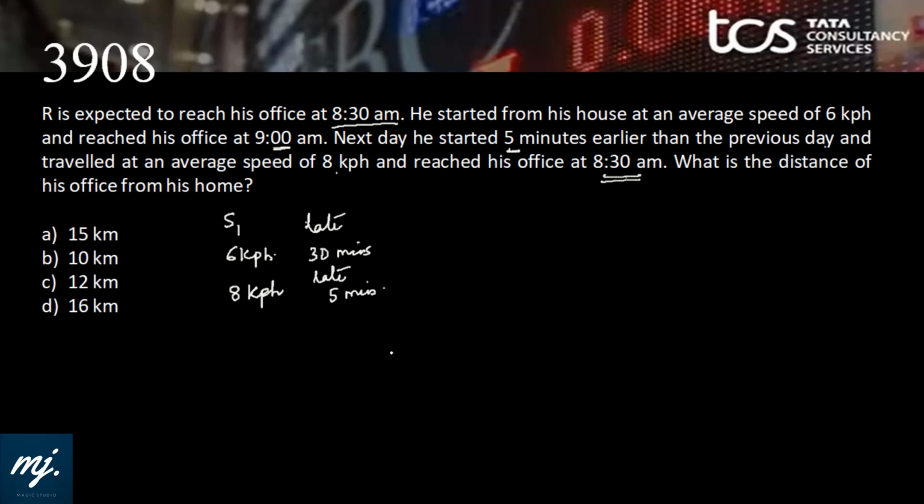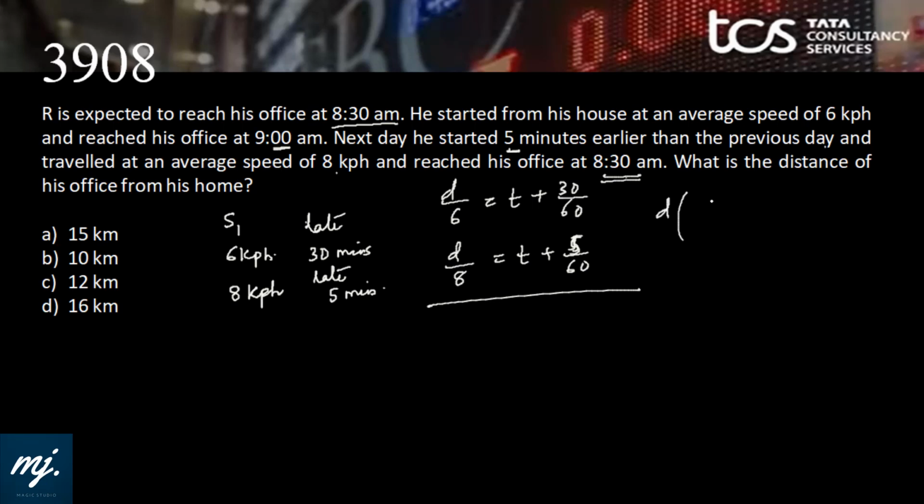Perfect. If you remember the first question we did in this particular session, we can write this equation as d by 6 is t plus 30 by 60 and d by 8 is t plus 5 by 60. Isn't it? We need to subtract, and what we'll get: D common, 1 by 6 minus 1 by 8 equals 30 by 60 minus 5 by 60, 25 by 60.